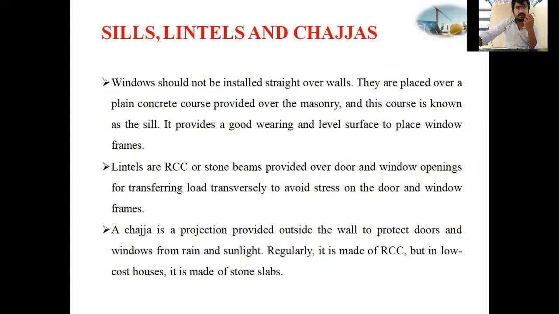In villages we mostly see this as a stone slab. They use a big stone and put it at the top of the door as a sunshade, right? These are the windows, lintels, and chajja. If you are having any doubt, please ask me now itself.